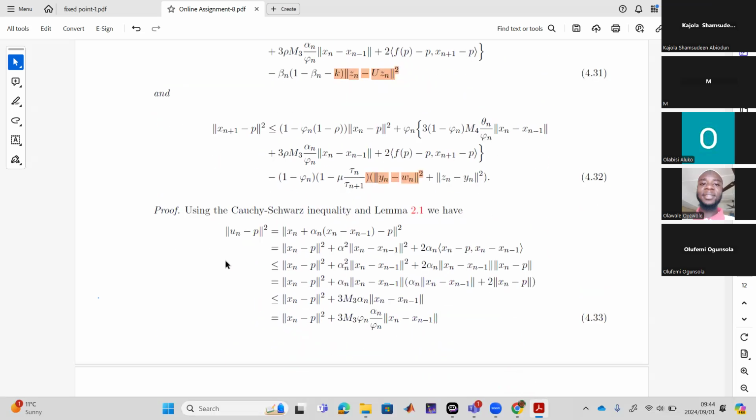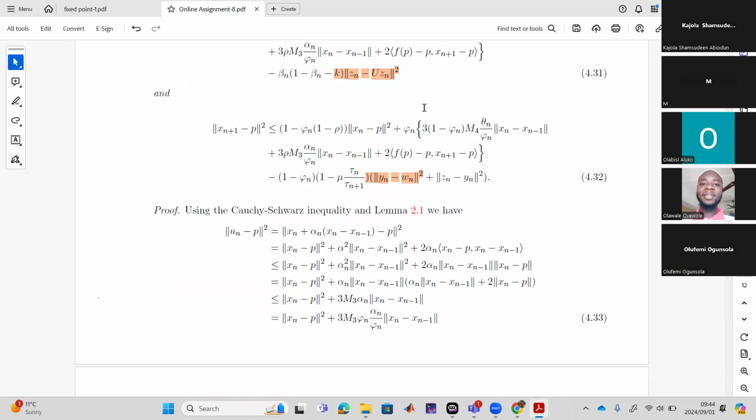Okay. So first we started with the natural part, and I said using the Cauchy-Schwarz inequality and lemma 2.1 we have now. Where is the Cauchy-Schwarz inequality and where is lemma 2.1? The lemma 2.1 he applied is just this line. And the Cauchy-Schwarz inequality that he applied is this line here. The Cauchy-Schwarz inequality was applied on this inner product to turn it into what? To norm.